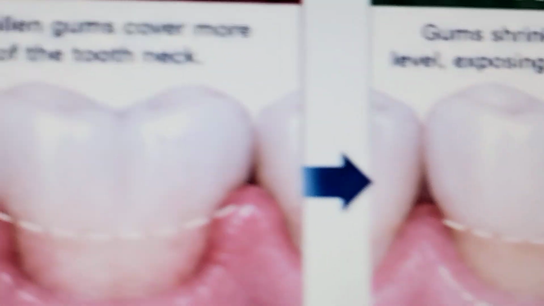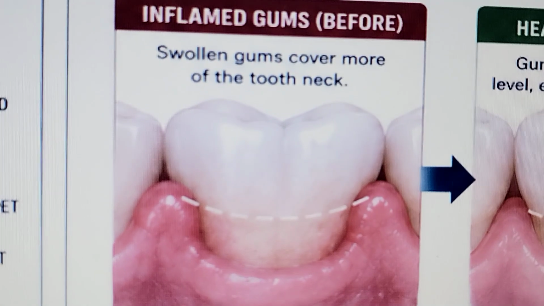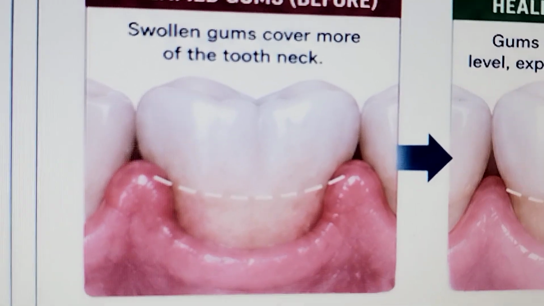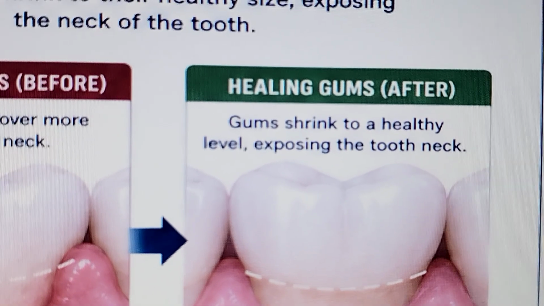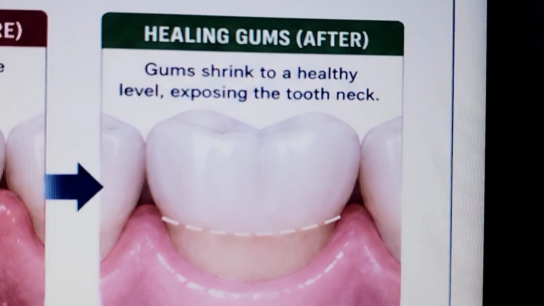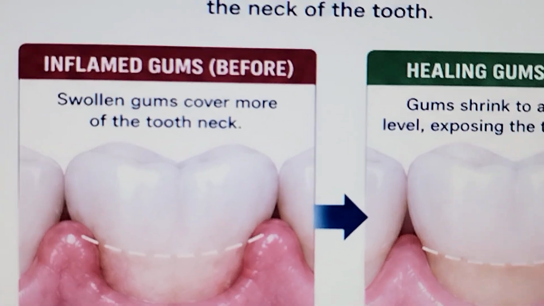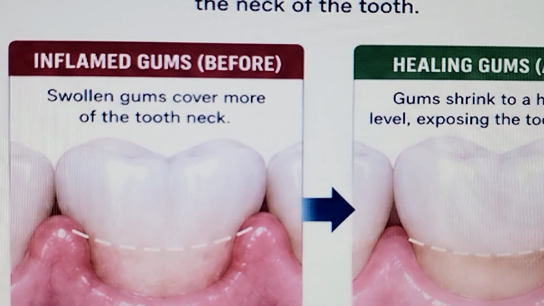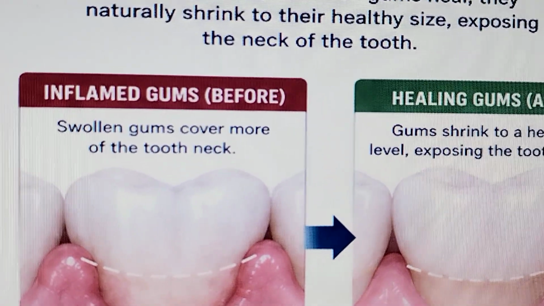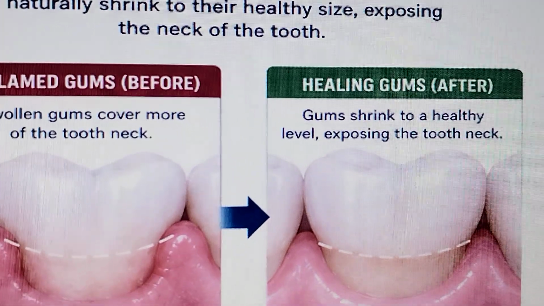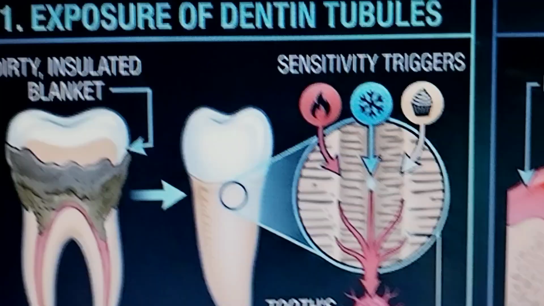Resolving gums: because of the calculus, the gums were very inflamed, with swelling of the gum line over the tooth neck, and healing occurs after scaling. The gum shrinks to a healthy level, exposing the tooth neck. Most patients improve within 1 to 4 weeks using desensitizing toothpaste and proper home care. It can speed up the process. See how sensitivity triggers?